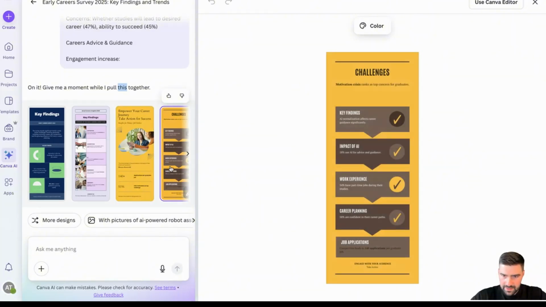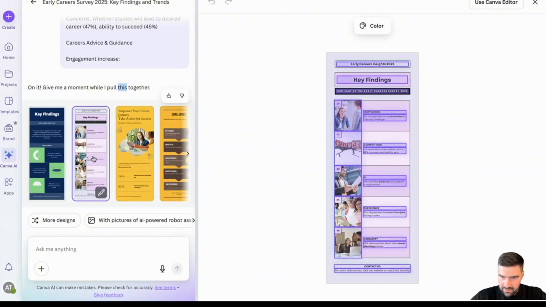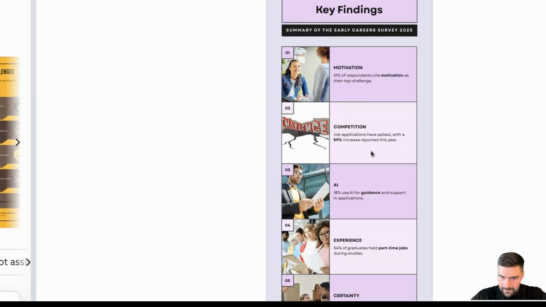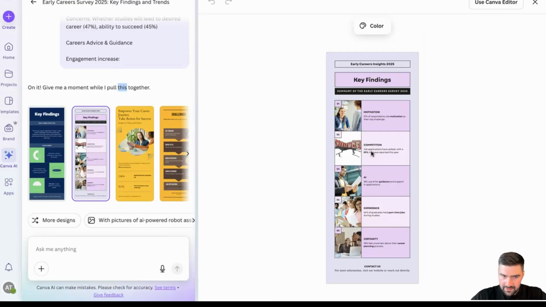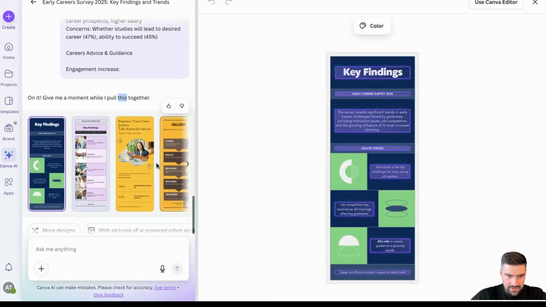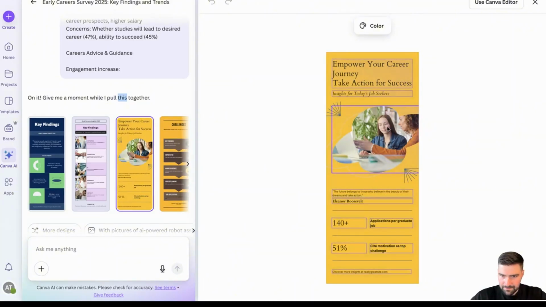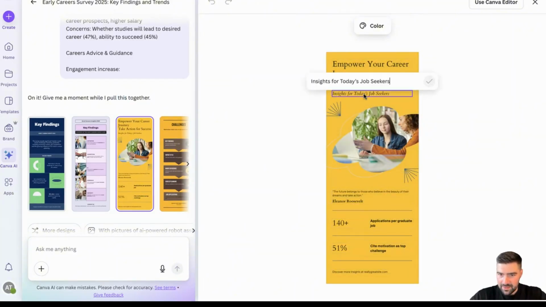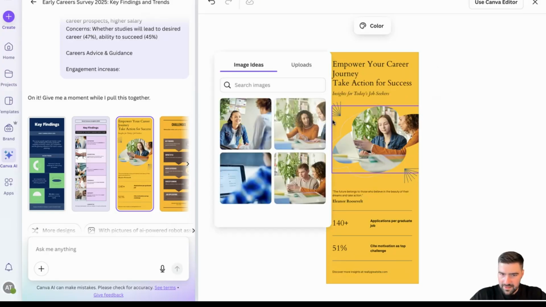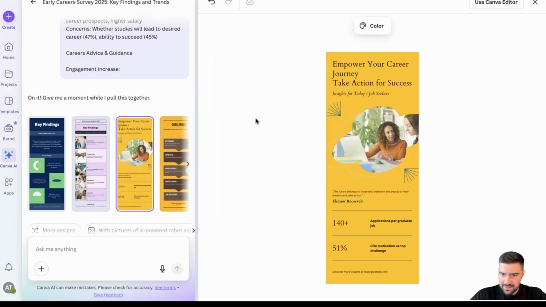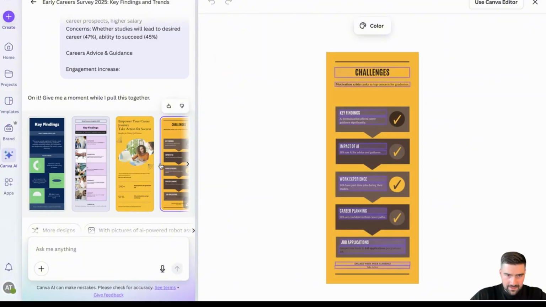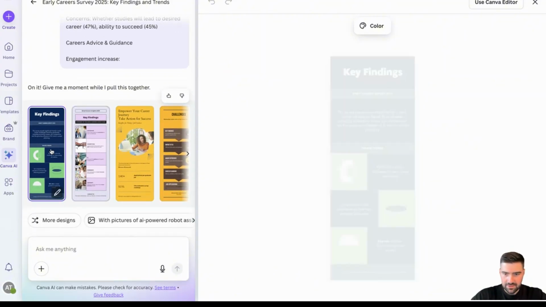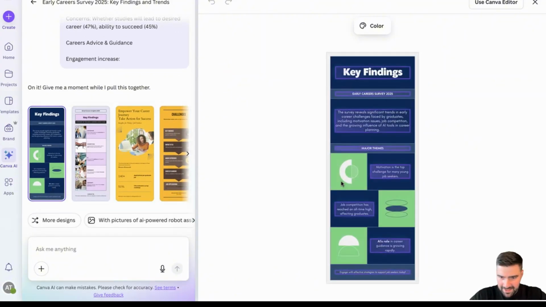They all look pretty good. I'd say there's a lack of data on the majority of them, but they do look really good. Not sure which I like the best. I think maybe this one. One thing I've noticed as well, you can edit the text on the fly, and you can change the pictures and upload your own. This is a really strong contender to be the best so far.